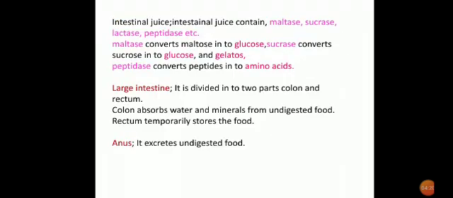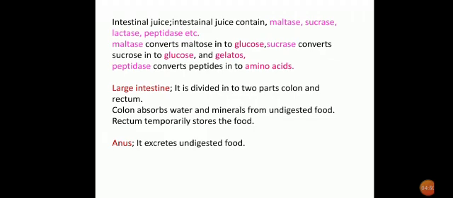Intestine itself secretes a juice that is called as intestinal juice. It contains maltase, sucrase, lactase and peptidase. Maltase converts maltose into glucose. Sucrase converts sucrose into glucose and galactose. Peptidase converts peptides into amino acids.